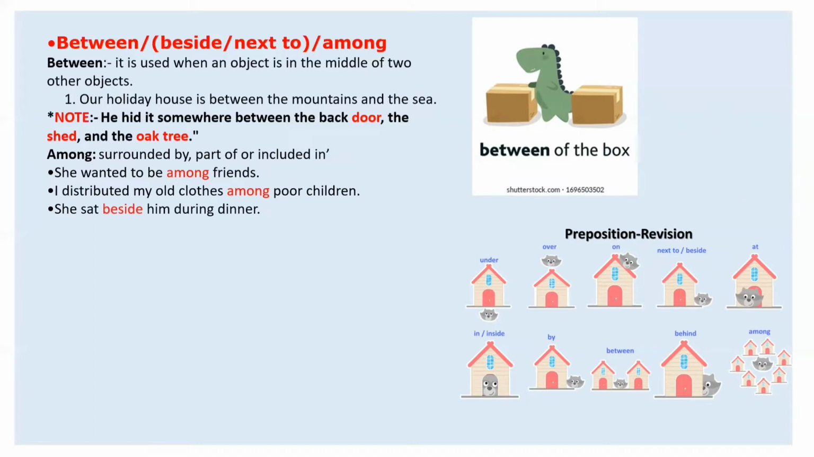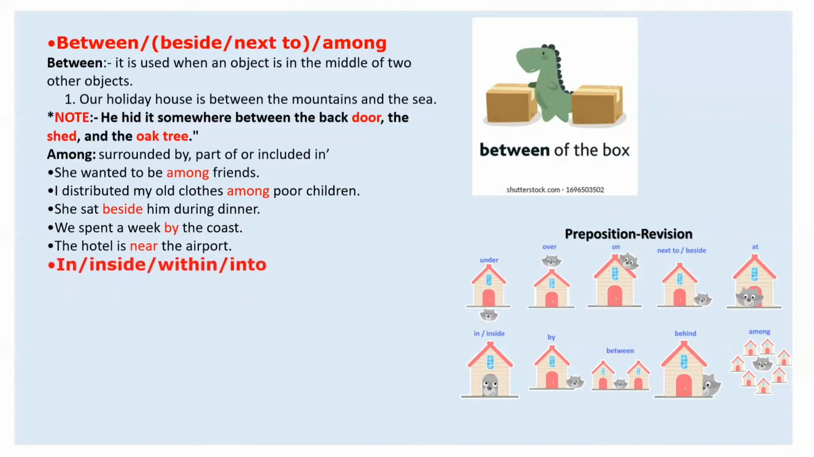Beside and next to. These prepositions we use for almost the same context. They both deliver the same meaning. She sat beside him during the dinner. We spent a week by the coast, that is, near to. By is used for near to, and beside is used for next to, and near and by are almost the same.